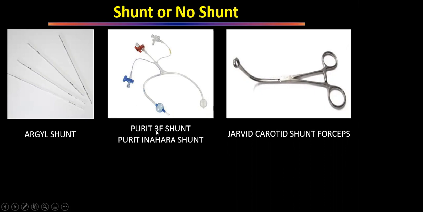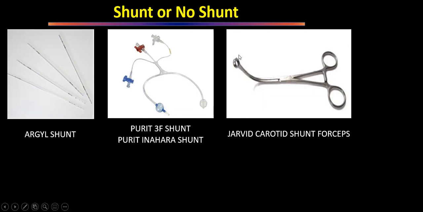The second one is Pruitt F3, and here we have color-coded balloons. So there's one balloon, the blue one goes into the internal carotid artery, the other one goes into the lower one. And we have a balloon to inflate. So once we have put it in the artery, we can inflate the balloon. So there's no need to clamp, and this thing is patent, so there will be circulation also happening. Clamping is also not required. And we have a T from which we can measure the distal stump pressure also. So this is the benefit of the Pruitt F3 shunt.